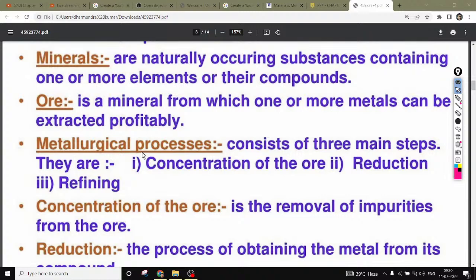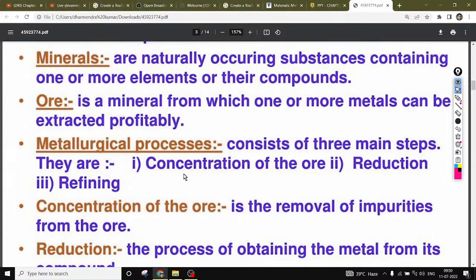So first we have the concentration of the ore. The first step to extract the metal is the concentration of the ore. Firstly, we have to collect the ore, and once we have collected the ore, the first step is to concentrate the ore.